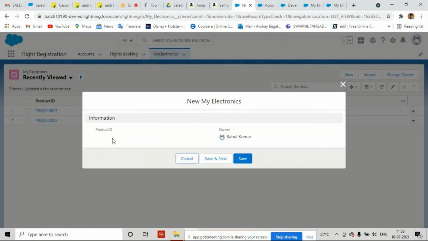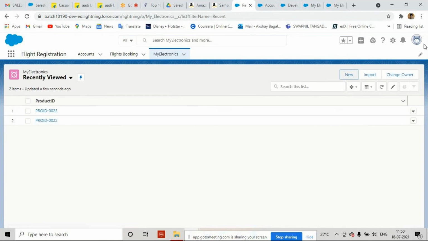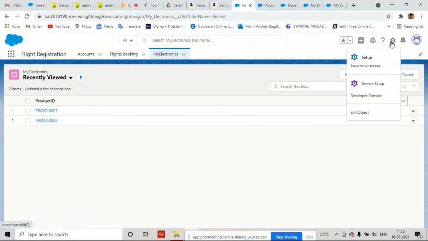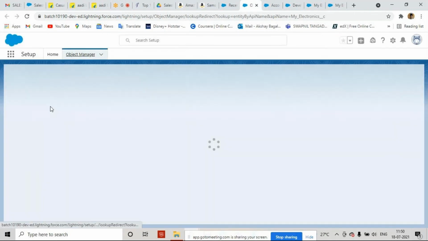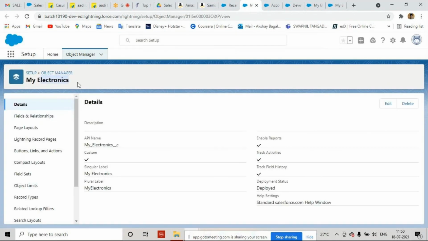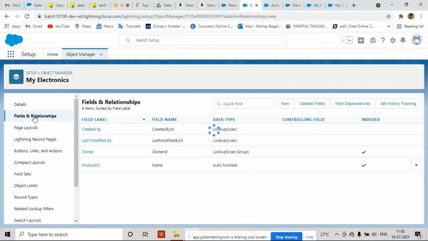I want to create product name, product price, and the city in which it is available. Yes, I can create them. If you want to develop any functionality, this setup button is very, very important for us. Click on Edit Object. Here we have Fields and Relationships. In an object, you can see the fields and relationships. So I want to create a field, product name.